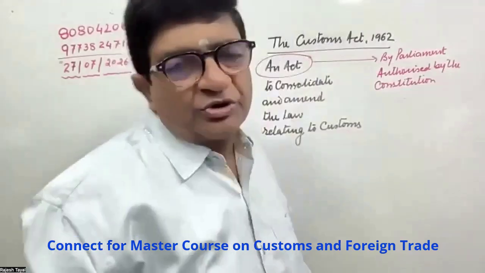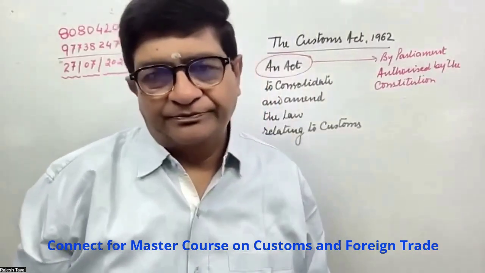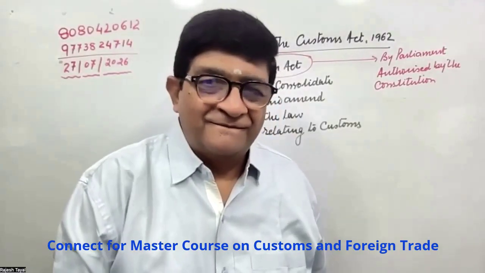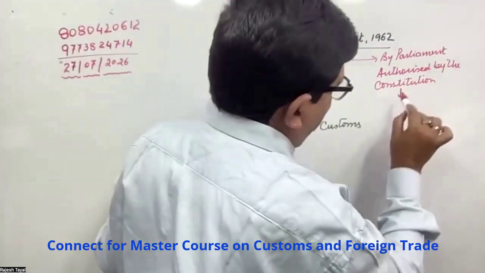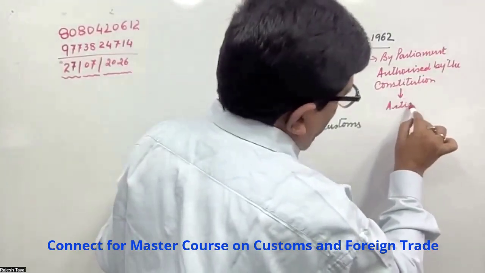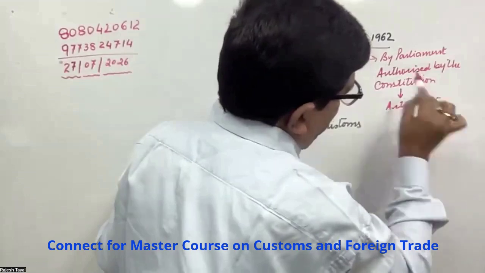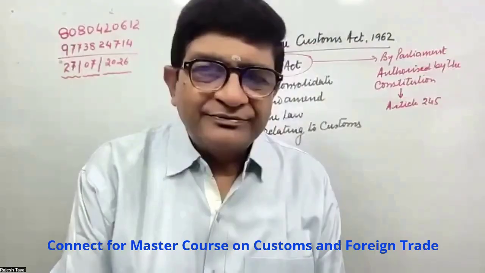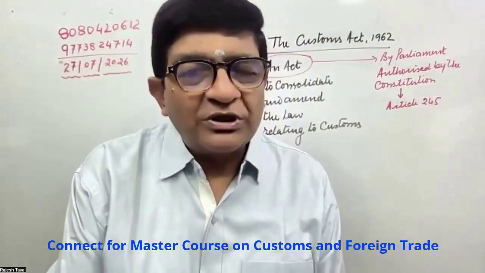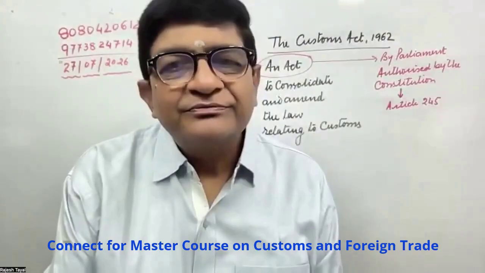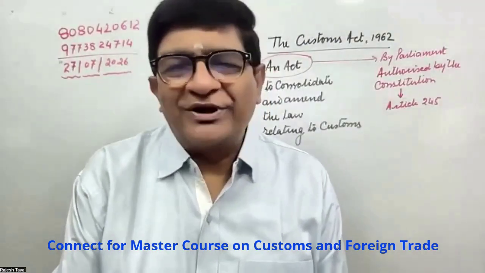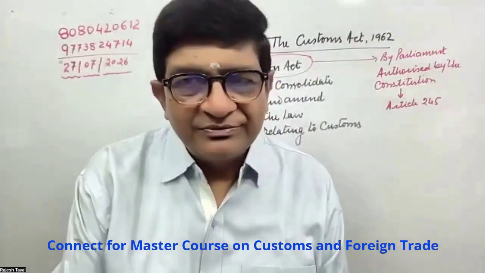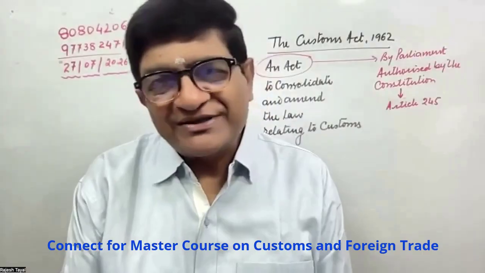Which article of the Constitution authorizes the Parliament to make the law? Article 265, 245, 246. This is 265, sir. Article 245. What is said in Article 245? Parliament can make law on all the subjects listed in List 1, List 2, in Union List 1. Exclusive right of the Parliament to make the law on the subjects listed in Union list or list number 1.